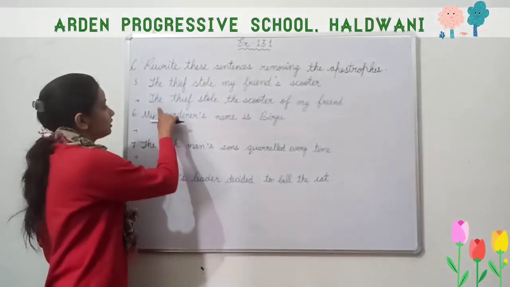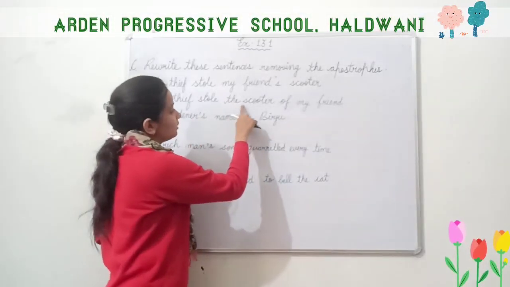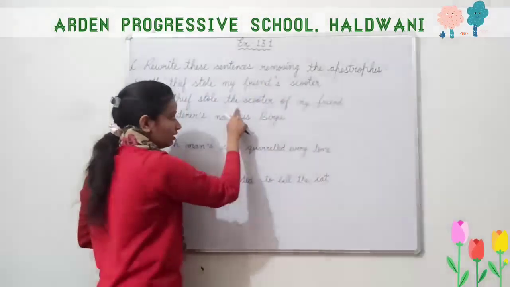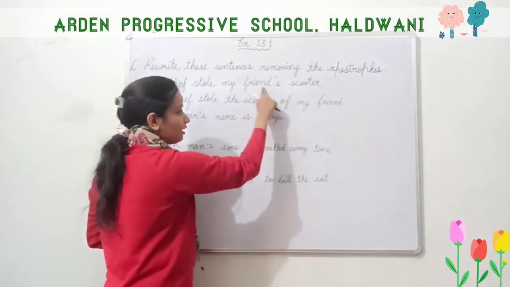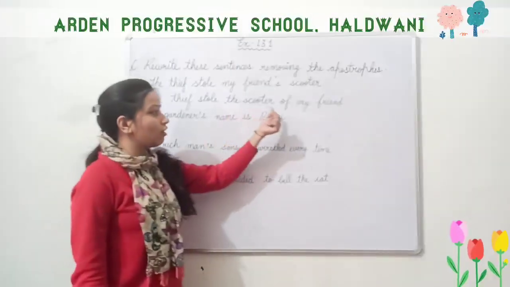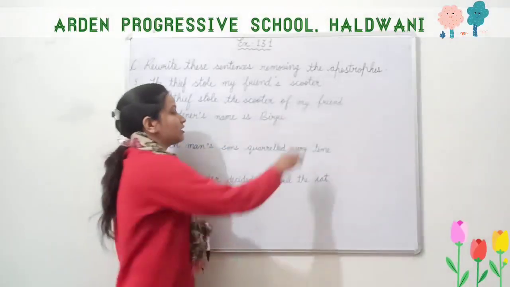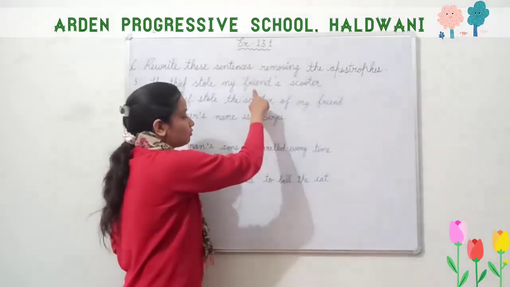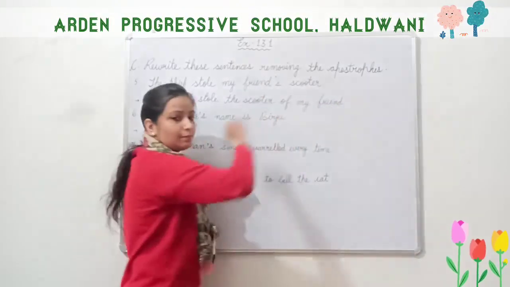My friend's scooter means the scooter of my friend. I have written the thing at first, and the possessive noun I have shifted afterwards.